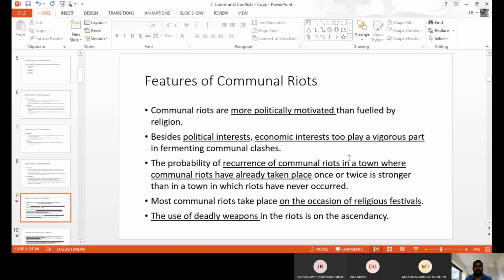It also features religious festivals. Sometimes, a number of times, violence takes place at the time of religious festivals. That is when a number of people unite, collect or aggregate. They feel proud because they belong to a particular religion, or at a caste-based meeting too.